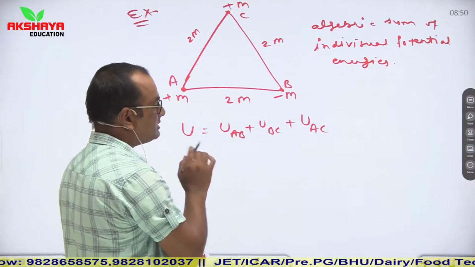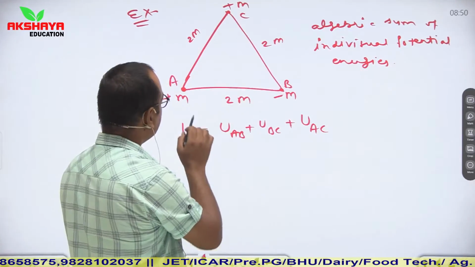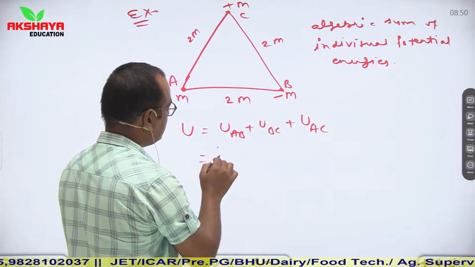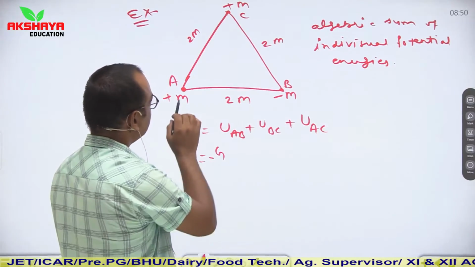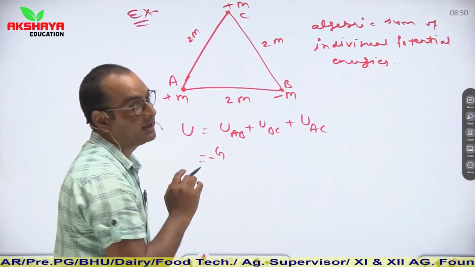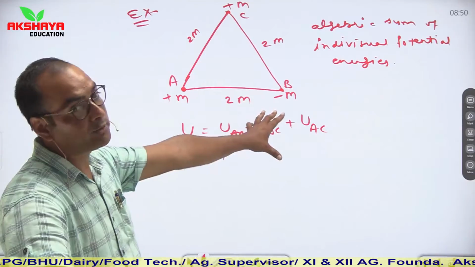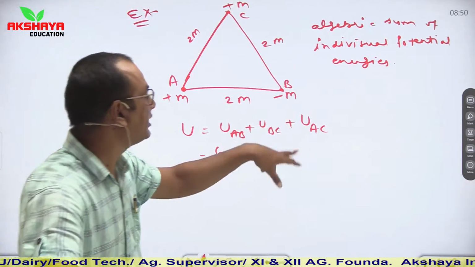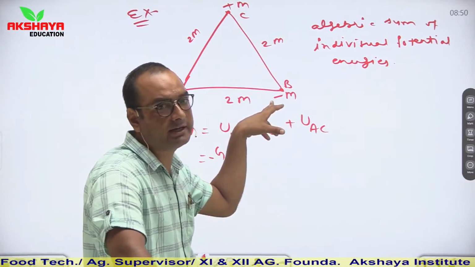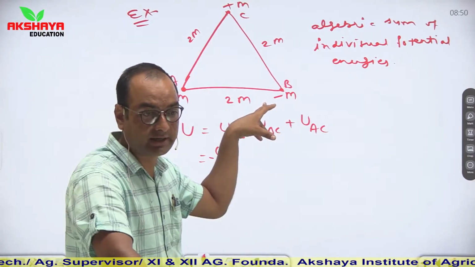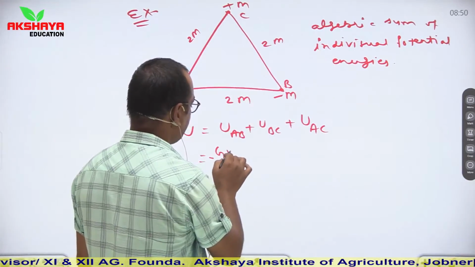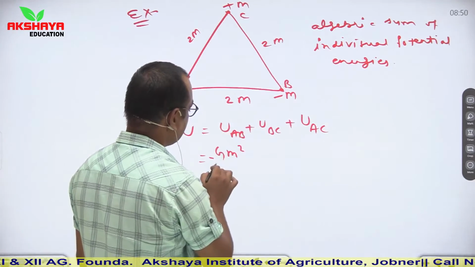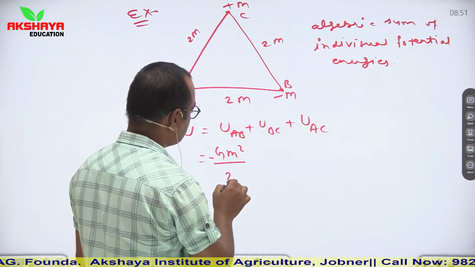Now the formula is minus G m1 m2 upon R. So here G, let us say capital G, m1 m2. So minus sign will be used. So m into m. Now see, mass cannot be negative, so simply you have to consider it as plus m. So it is G m into m square. Distance is 2, so it is 2.